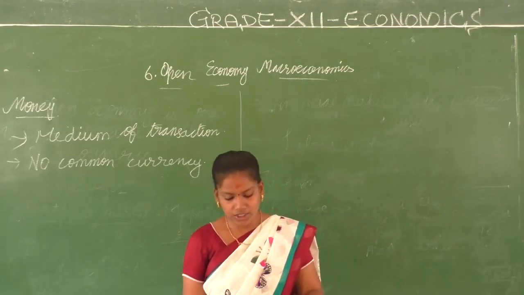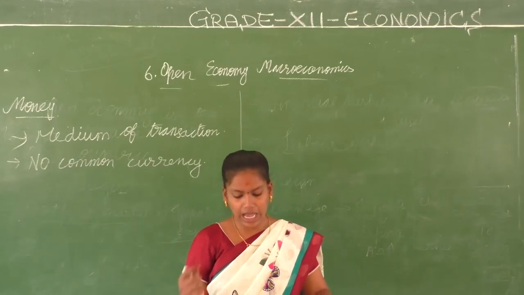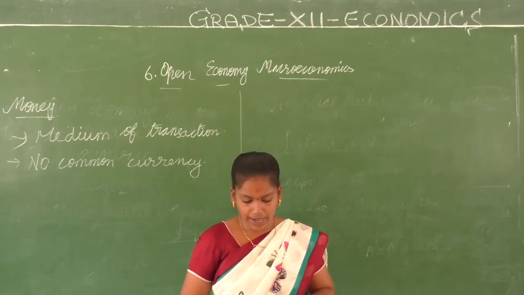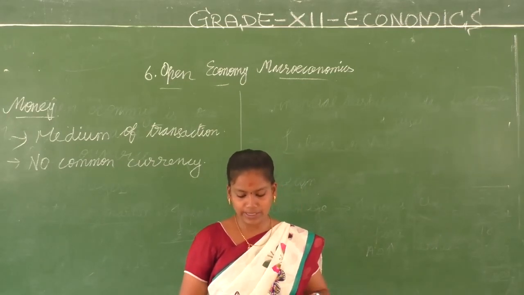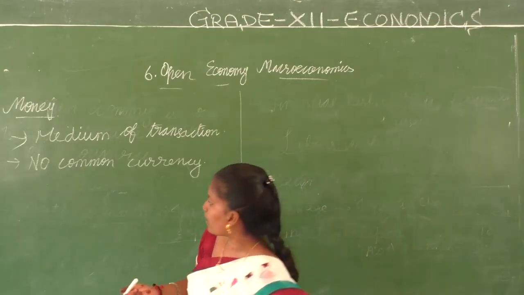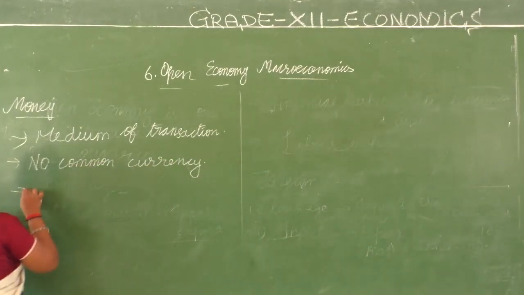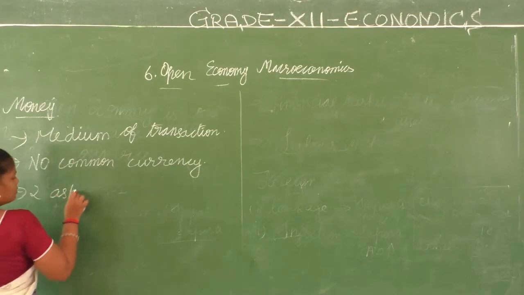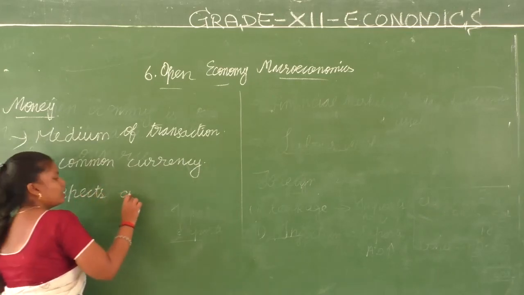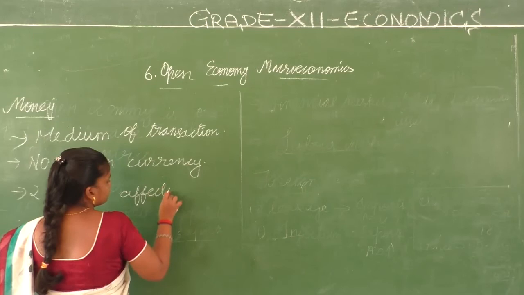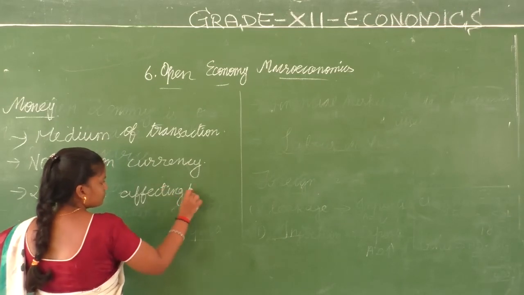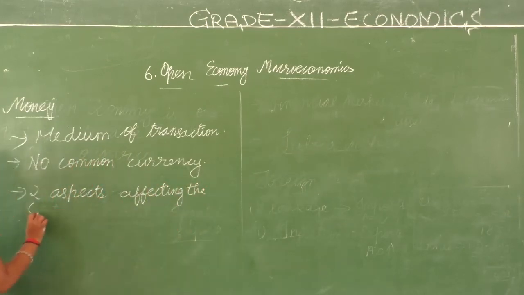So the ability to convert freely in unlimited amounts and the price at which this conversion takes place. So what are those two aspects affecting the credibility of this system?